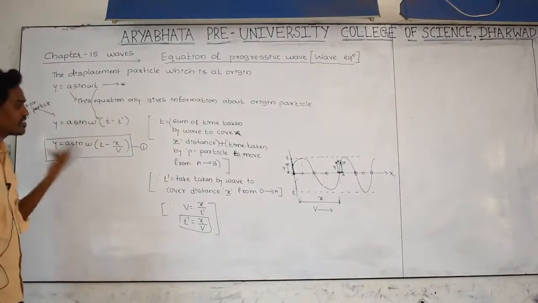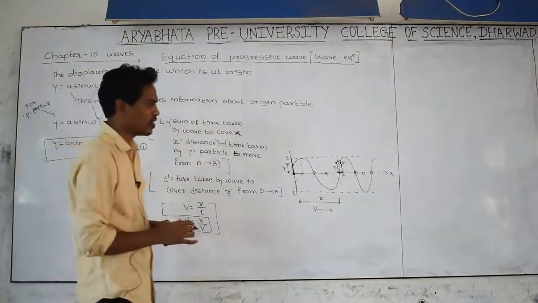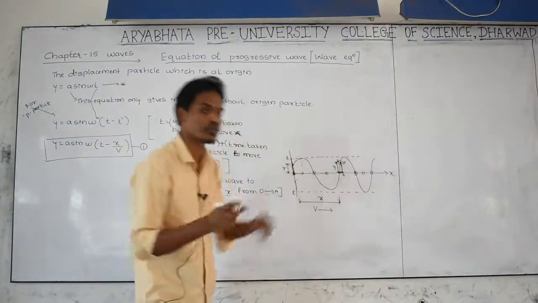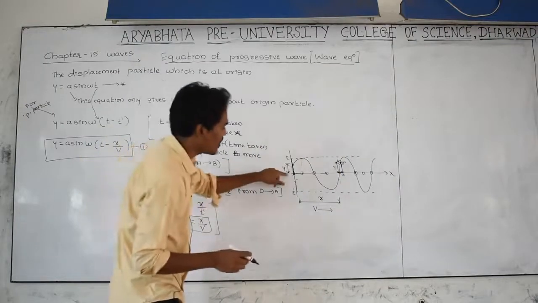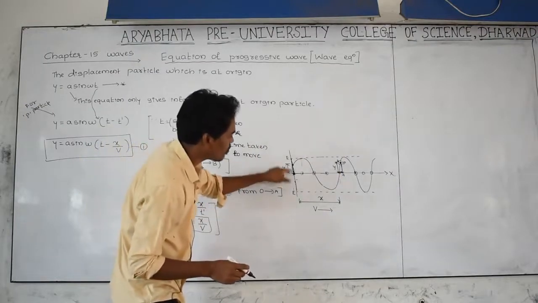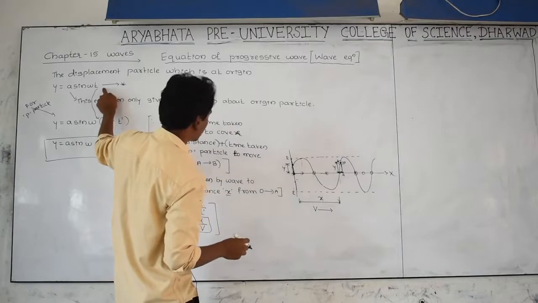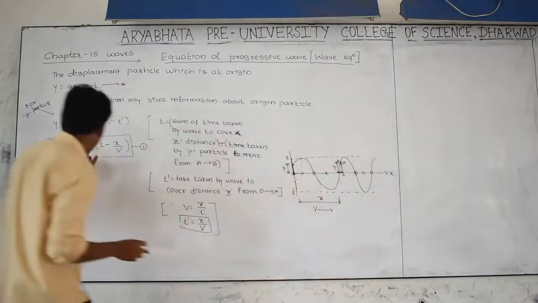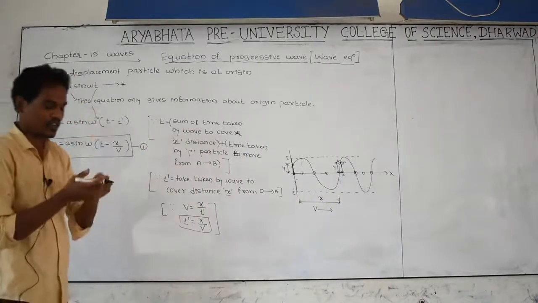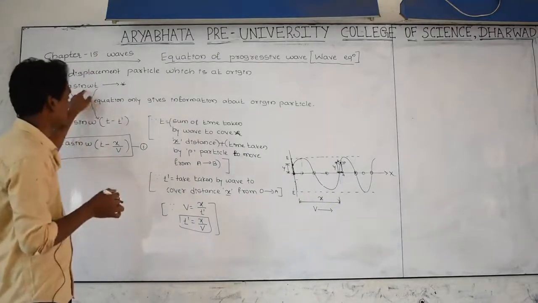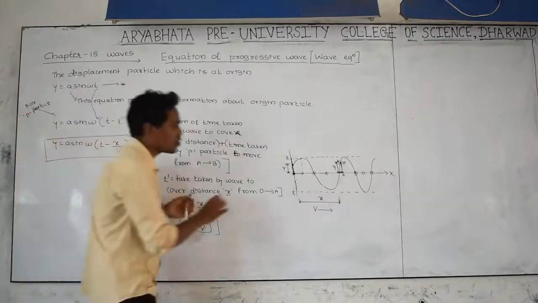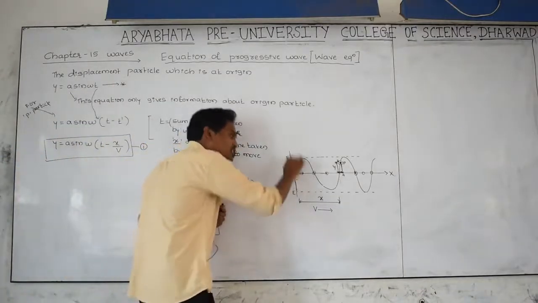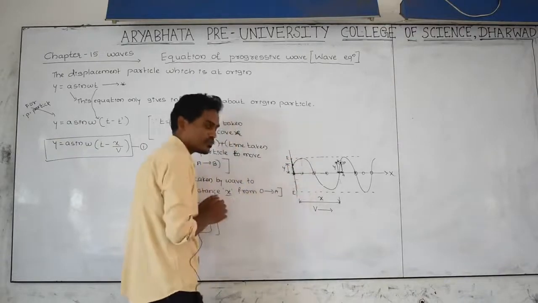This is one form of the equation of wave. By using this equation you can find out the displacement made by the p particle from A point to B point. But in order to find the displacement of the origin particle you have to use this equation, and not this one. Don't confuse. By using this equation it is possible to find the displacement of only the first particle, which is at the origin.